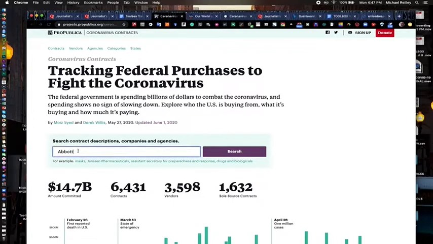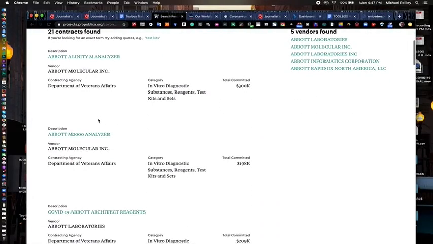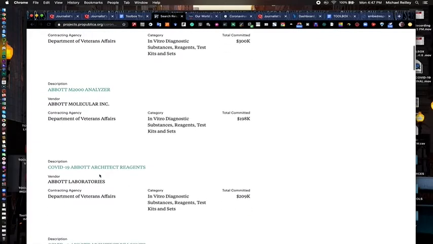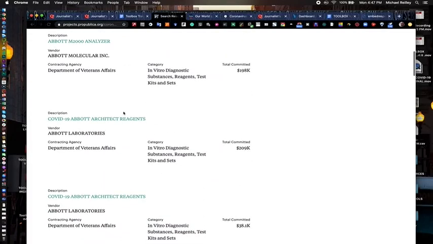You can type in, maybe locally you have something like an Abbott Laboratories or Janssen Pharmaceuticals or something like that. I'll type in Abbott Labs and hit search, and you can go in here and it'll break down their different types of requests that they've made. Gives you a little description of them here and the amount of money. Some of these are smaller contracts. Some of these are well into the millions.